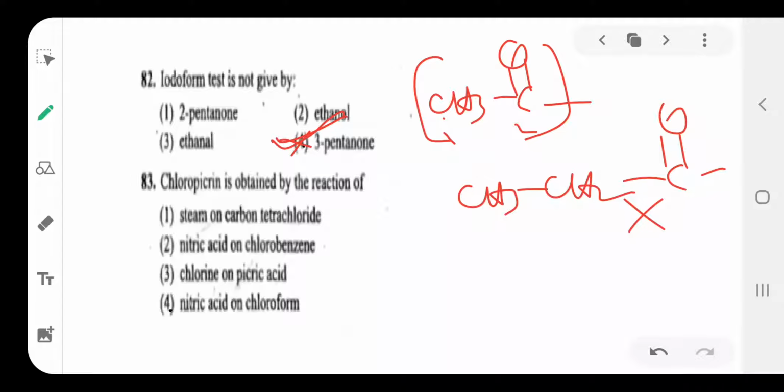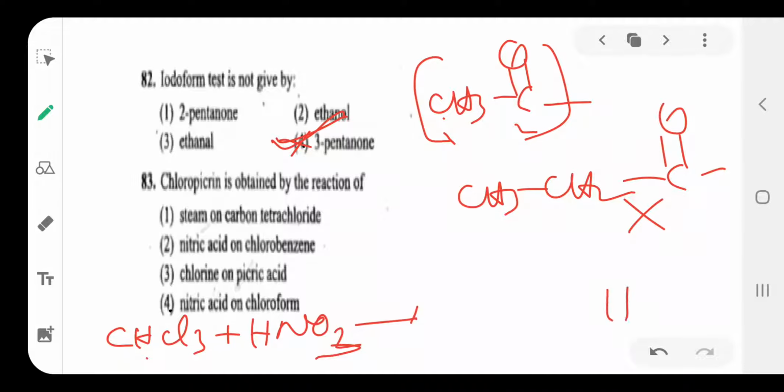The 4th is correct. Next, chloropicrin is obtained by the reaction of what? Chloropicrin is formed when chloroform, CHCl3, reacts with nitric acid, HNO3.